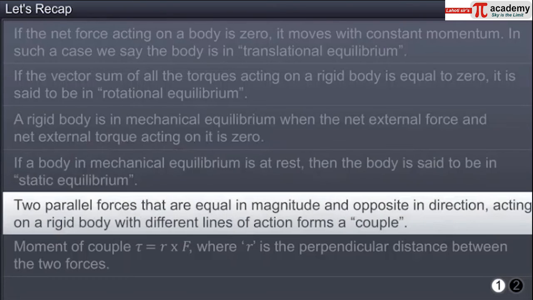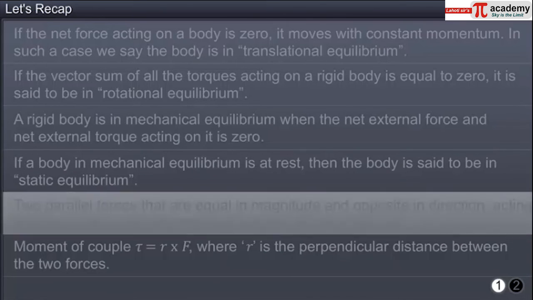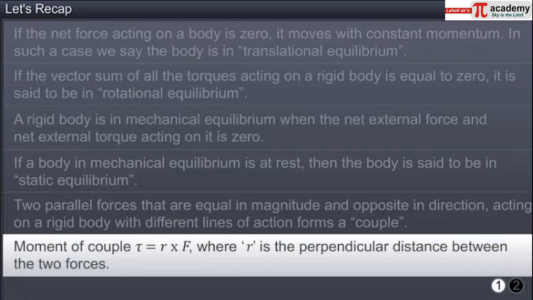Two parallel forces that are equal in magnitude and opposite in direction acting on a rigid body with different lines of action forms a couple. Moment of couple tau is equal to r into F, where r is the perpendicular distance between the two forces.